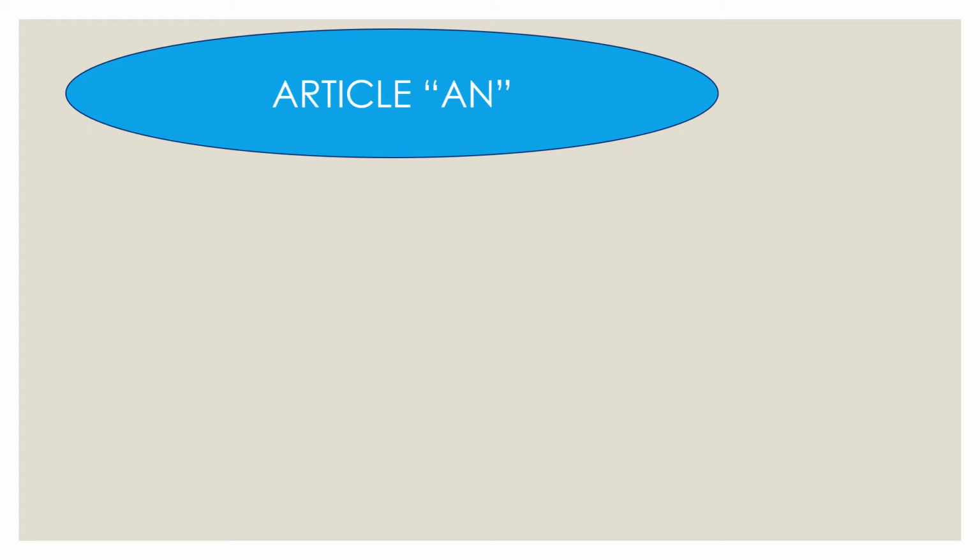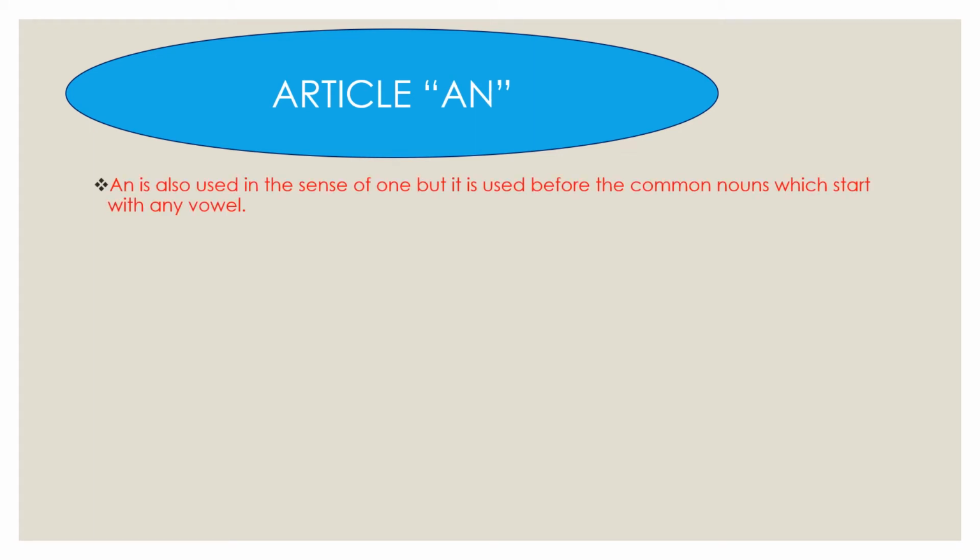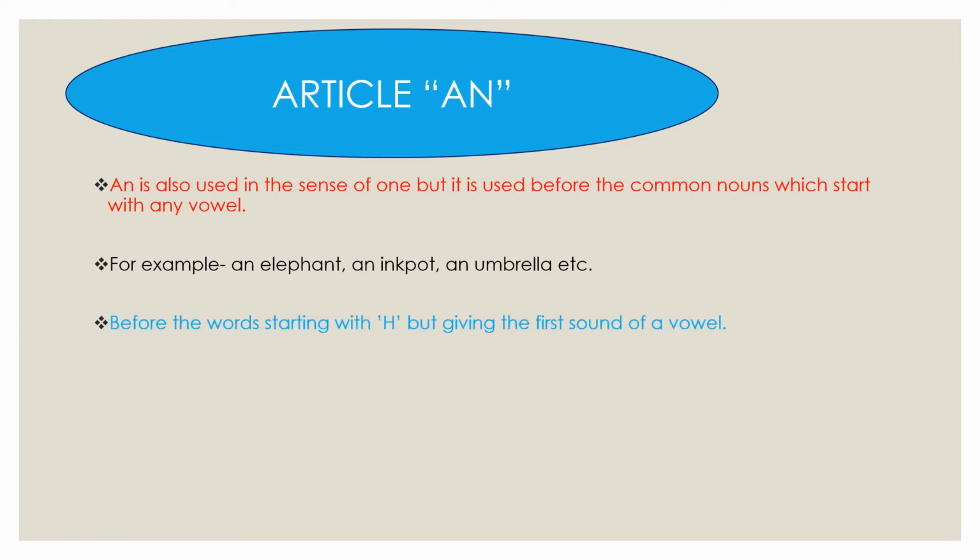Article an is used in the sense of one, but it is used before common nouns which start with any vowel. On the other hand, a is used in the sense of one, but it is used before common nouns which start with any consonant. This is the major difference between indefinite articles a and an. For example, an elephant, an ink pot, an umbrella, etc.